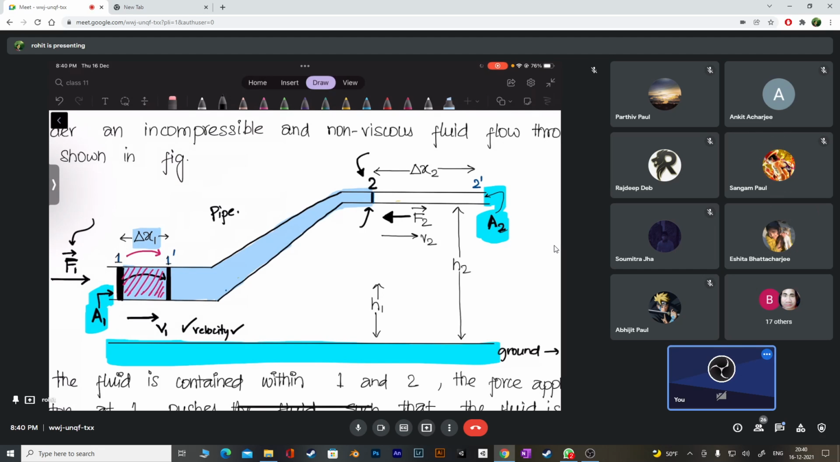But what do you think? This piston has a tendency of going to the left or the right, without any force? I'm repeating again. Without any force, the piston has a tendency of going to the left. Because of gravity, this piston wants to fall down, because the liquid wants to fall down. Don't think that because I've kept a piston there, it will just stick there. So the piston has a tendency to go to the left.